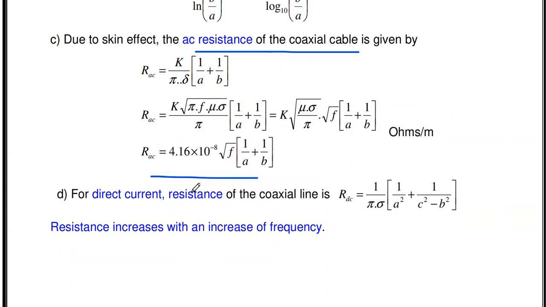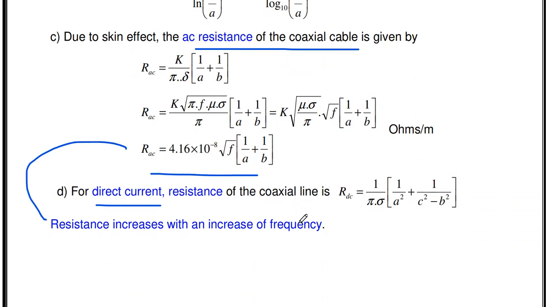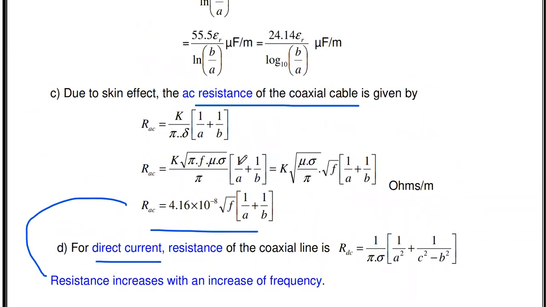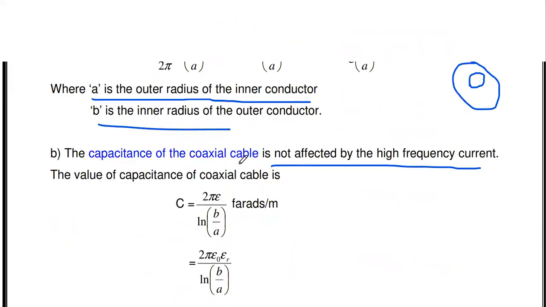According to this equation, the resistance of the coaxial cable is directly proportional to the square root of frequency. Similar to the open wire line, for direct current the resistance of the coaxial line is given by 1 by pi del into 1 by a squared plus 1 divided by c squared minus b squared, where a is the radius of the inner conductor, b is the radius of the outer conductor, and c is the outer radius of the outer conductor. According to this formula, the resistance increases with increase in frequency.